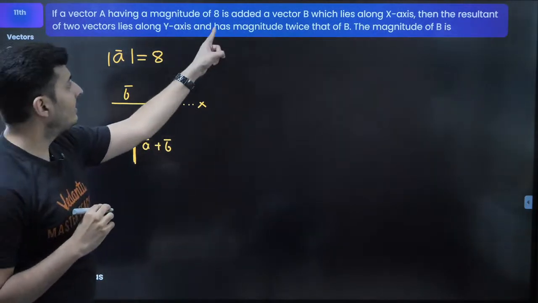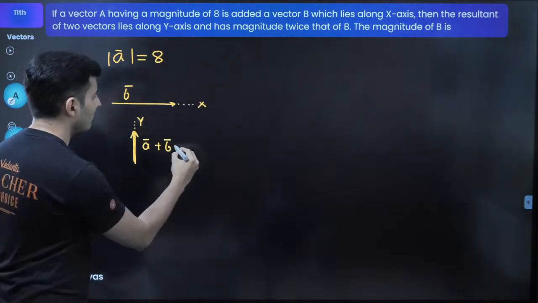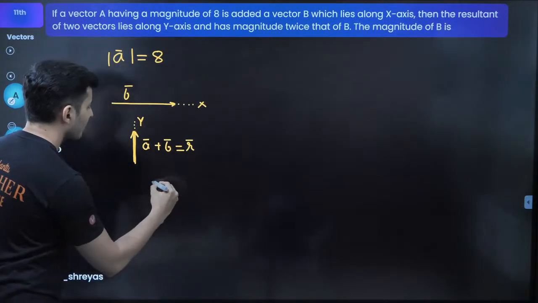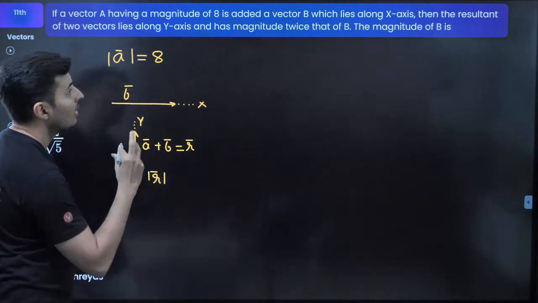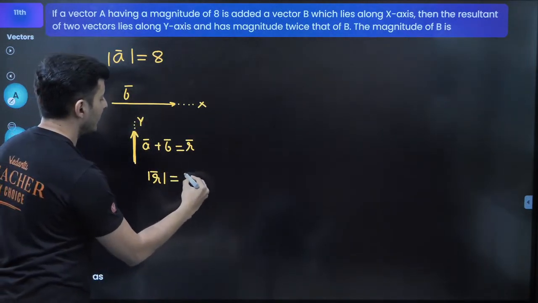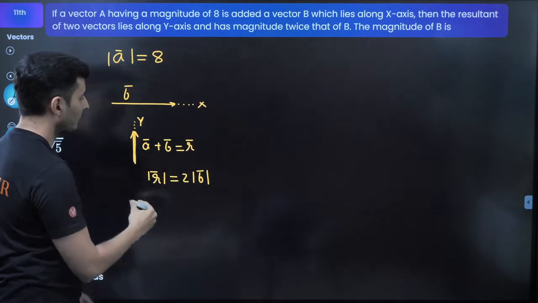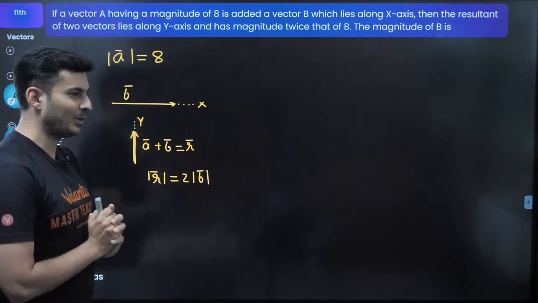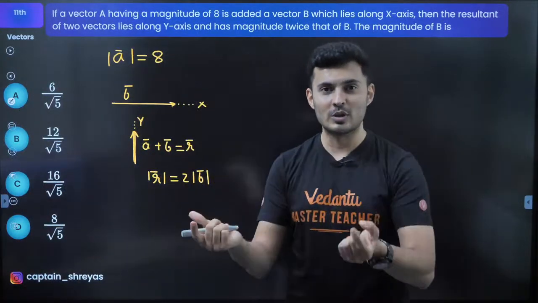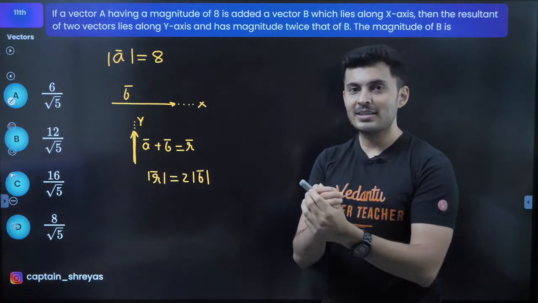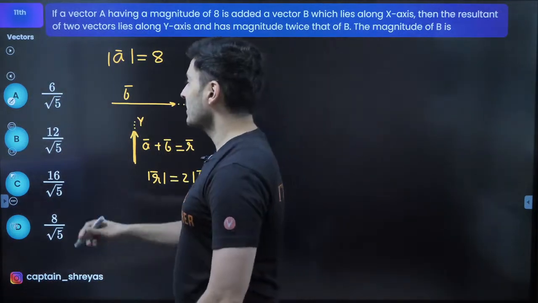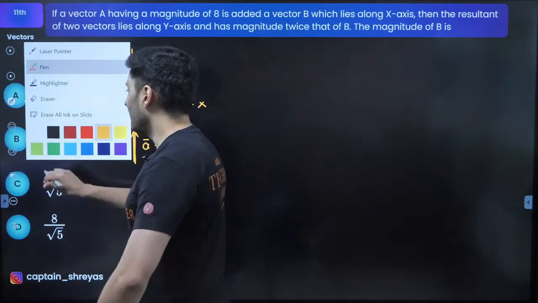And the resultant's magnitude, so A vector plus B vector, which is R vector, is twice that of B's magnitude. These are all the given pieces of information. These are like clues. You are Sherlock Holmes. You have to see the clues and remember the laws and try to manipulate and get the final answer.